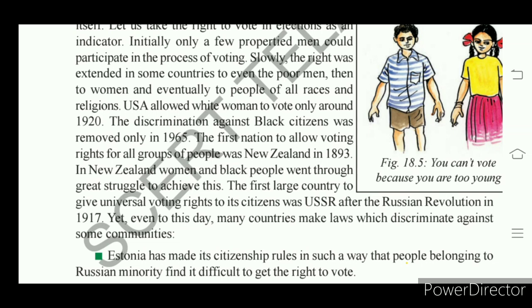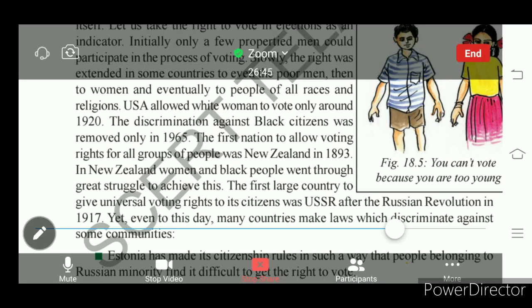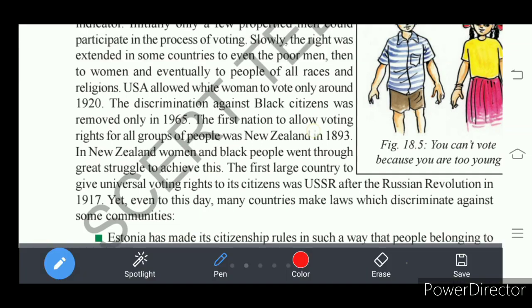Understand? The first nation to allow voting rights to all groups of people was New Zealand. In New Zealand, by 1893, the right to vote was given to all the people. Women and black people went through a great struggle for achieving the right to vote.